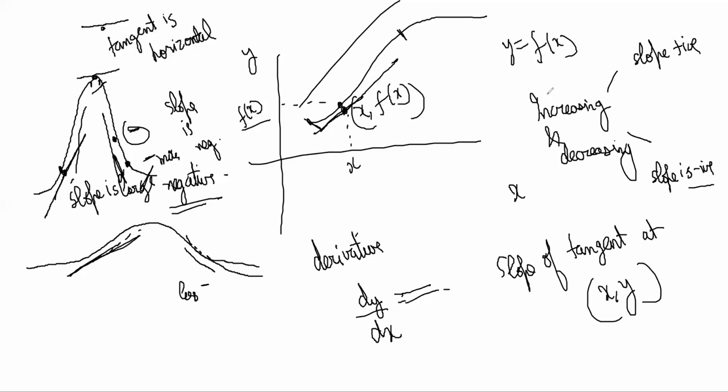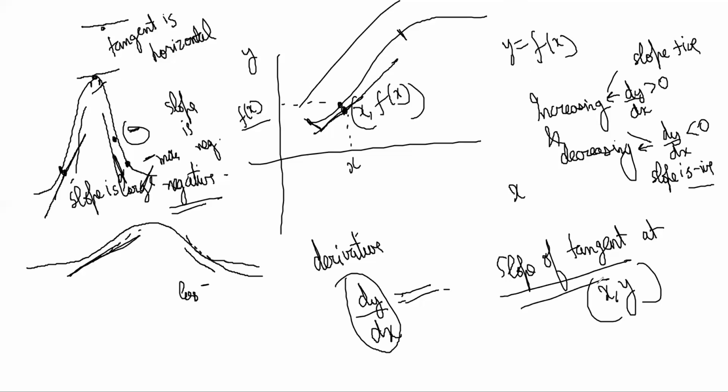Increasing means it is increasing because slope is positive, so you're going up. And decreasing means slope is negative, so it is decreasing. So the condition is dy by dx is greater than 0 for increasing, and dy by dx is less than 0 for decreasing, because dy by dx was the slope of the tangent, right?